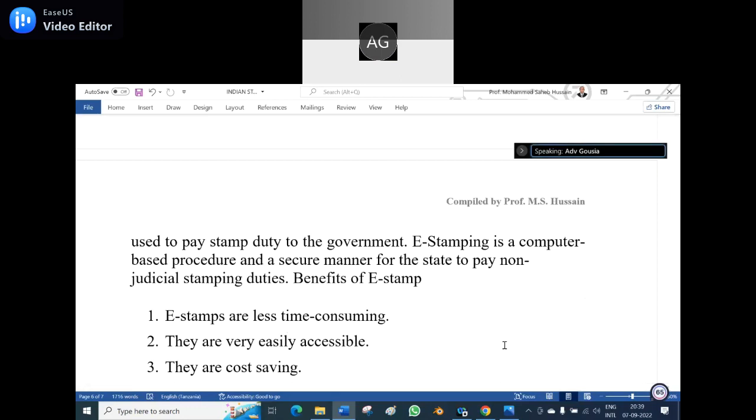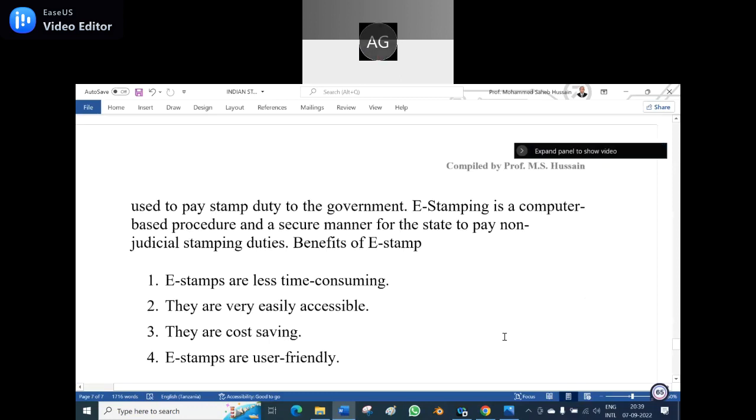E-stamping is a computer-based procedure and a secure manner for the state to pay non-judicial stamping duties. The benefits of the e-stamp are that e-stamps are less time consuming, very easily accessible, cost saving, and user friendly.